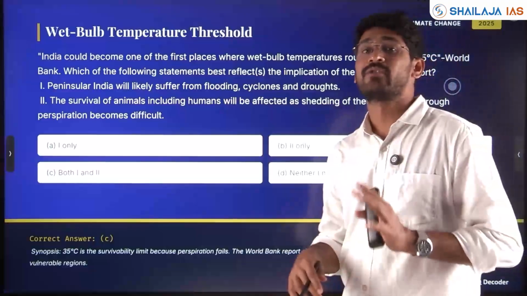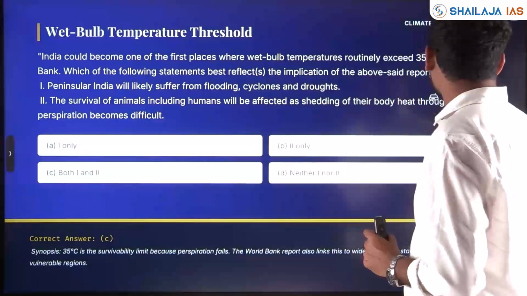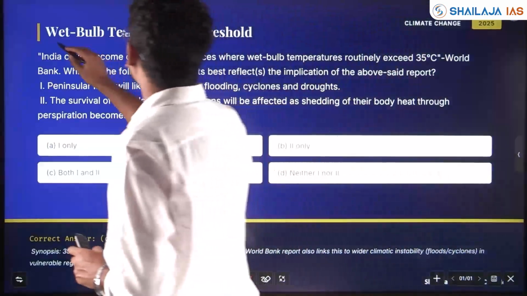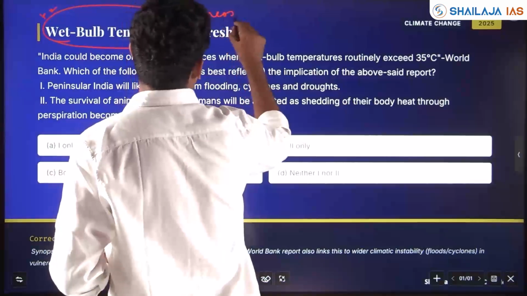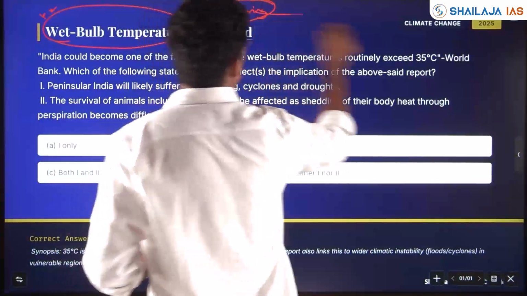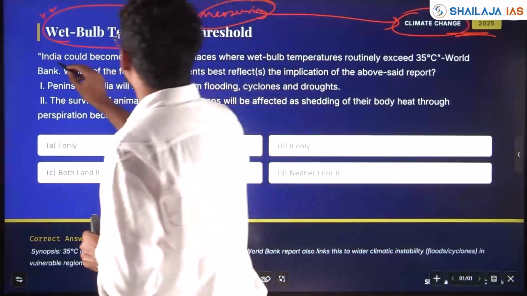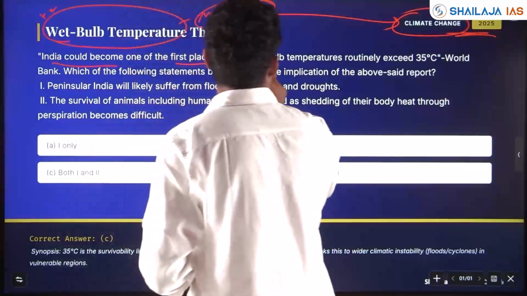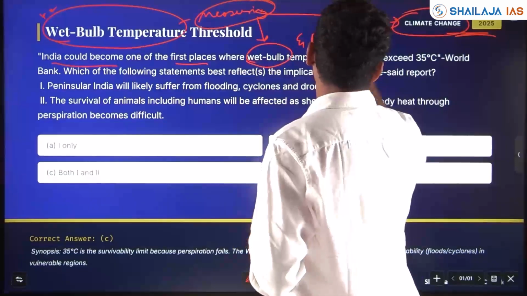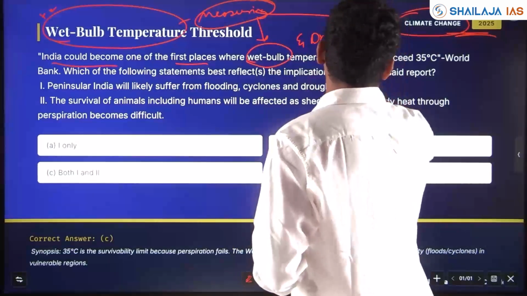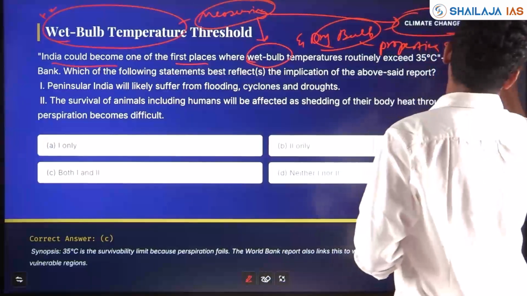Again in 2025, 5 questions have come from this unit itself: climate system and atmosphere. With respect to wet bulb temperature and dry bulb temperature, the measuring of temperature is linked with climate change. It is a concept linked with application. Let me know in the comment section what wet bulb and dry bulb temperature are, and what their properties and applications are, my friends.